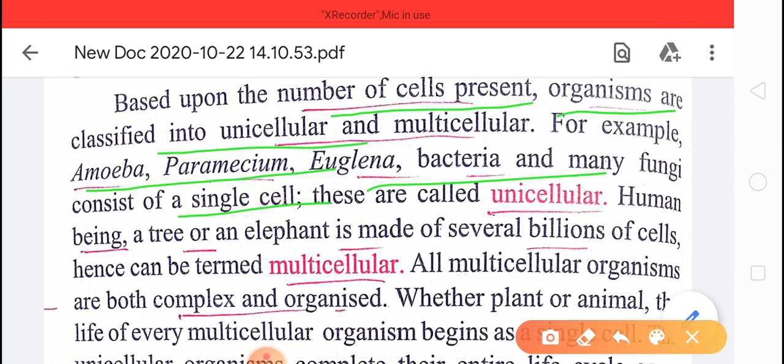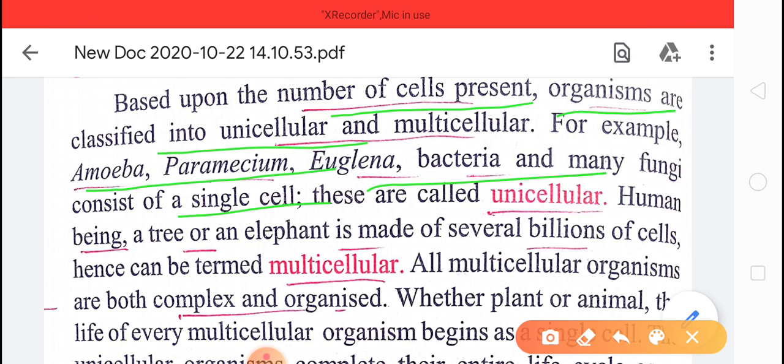So these organisms are called unicellular. In simple words, those organisms which are made up of a single cell are called unicellular. For example, amoeba, paramecium, euglena, bacteria, and yeast.